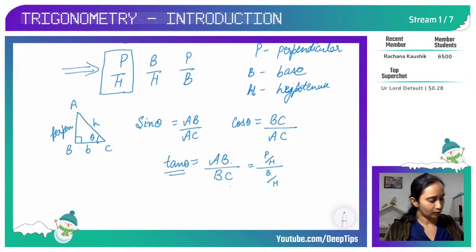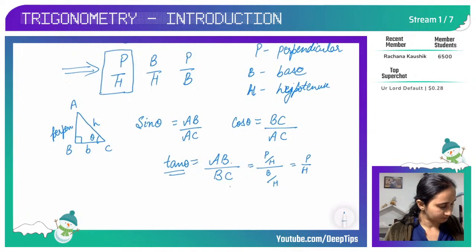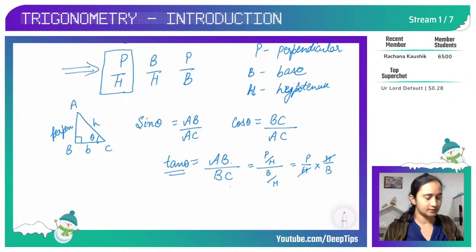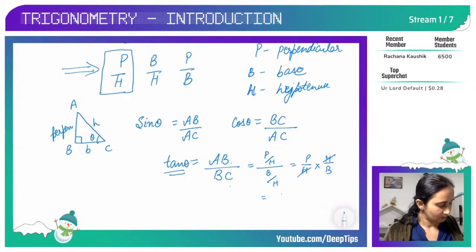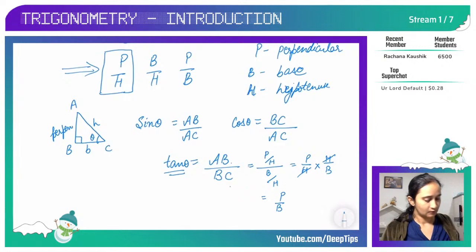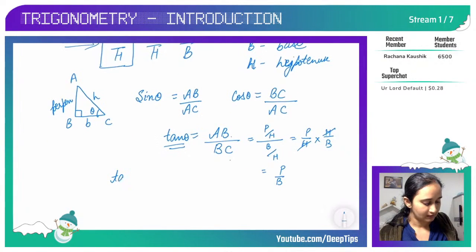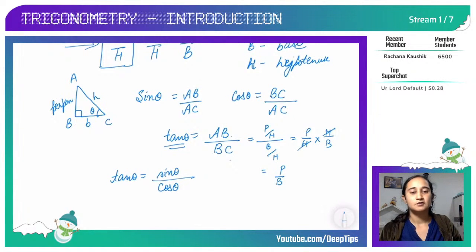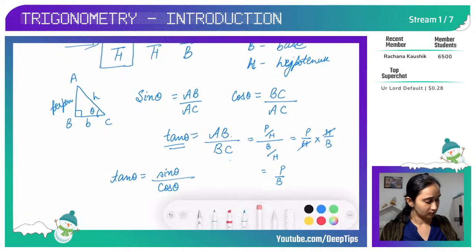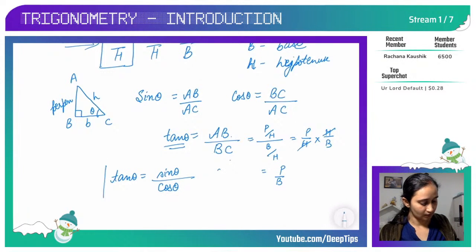Now if you solve it further, both the hypotenuses get cancelled and this equals perpendicular upon base, which is AB upon BC. That's why we write that tan theta is equal to sine theta upon cos theta. This is the reason why.